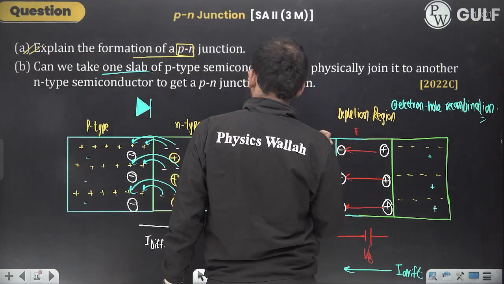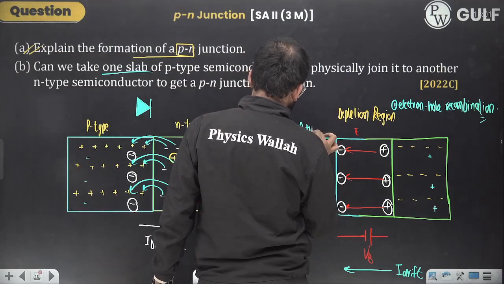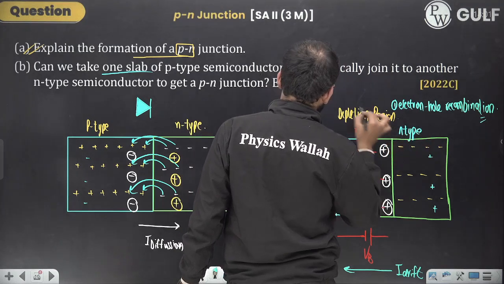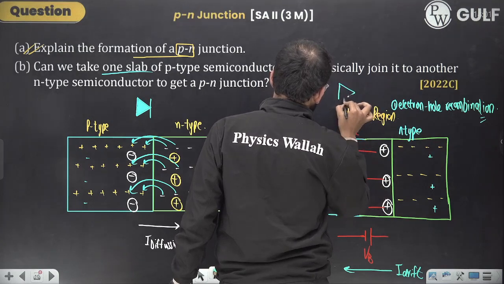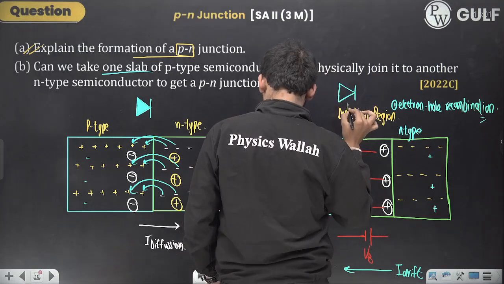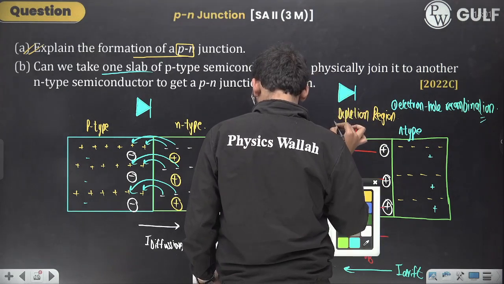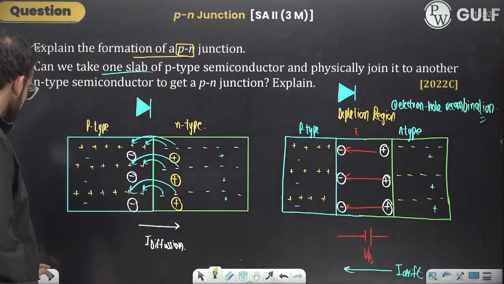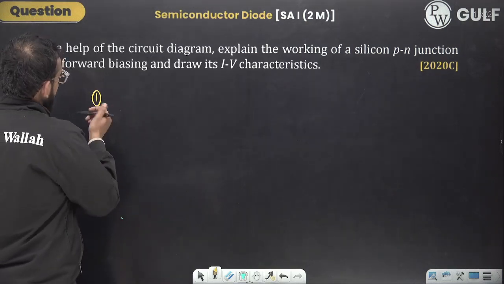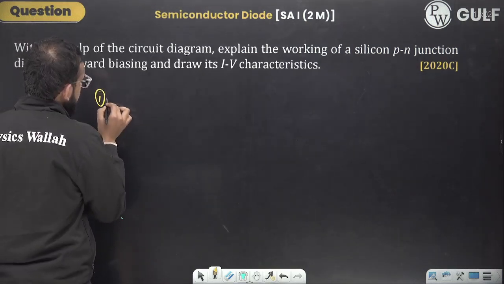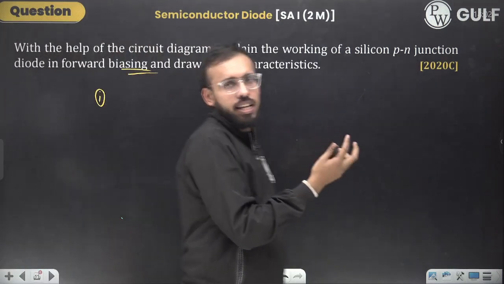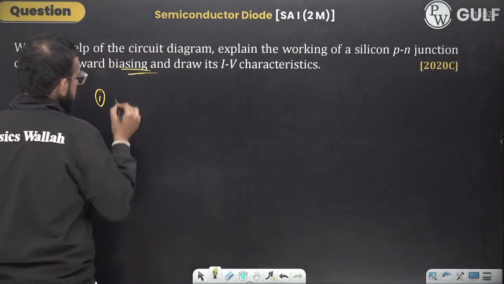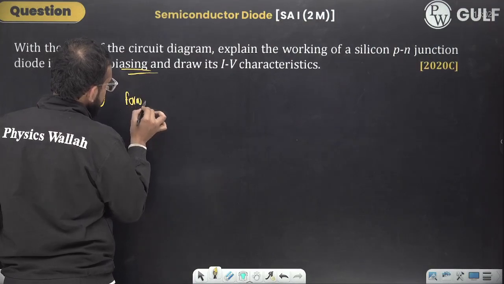P side. This is how we represent the p-n junction diode, positive, negative, right? So now, the first type of biasing refers to connecting with a cell or a battery. Simple as that. When you connect the p-n junction diode with a battery or a cell, that is referred to as biasing. What is forward biasing?